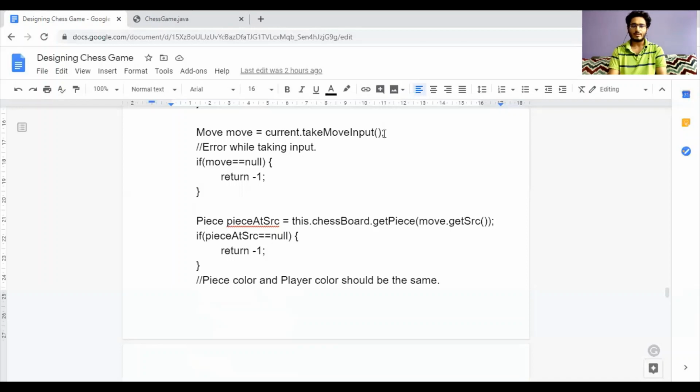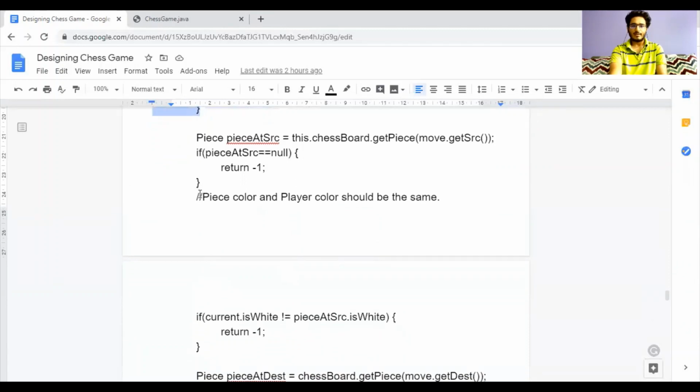So we are calling the current player's take move input, and we are storing that in our move object. So if our move object is null, then there is some error. Else we are finding the piece which the player wants to move, and we find that by the source box which the user gave us as input.